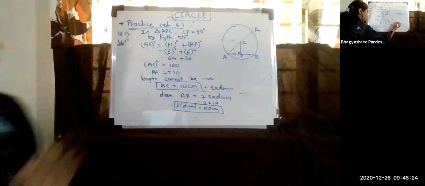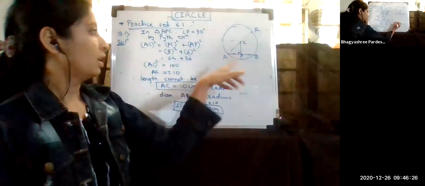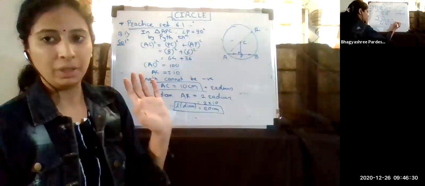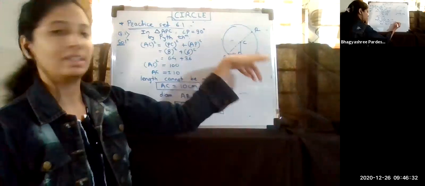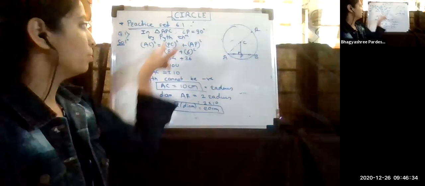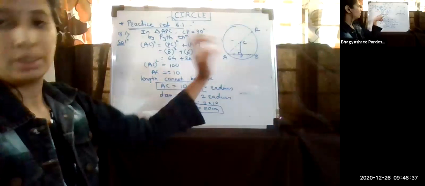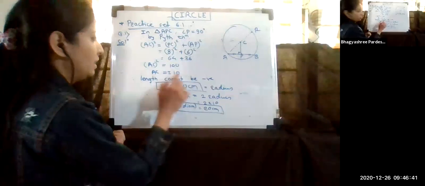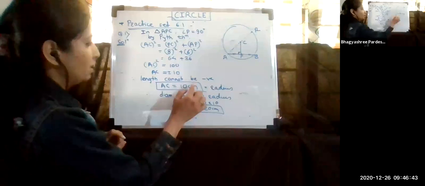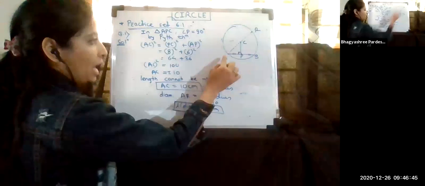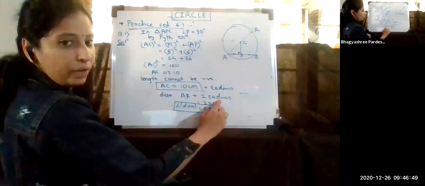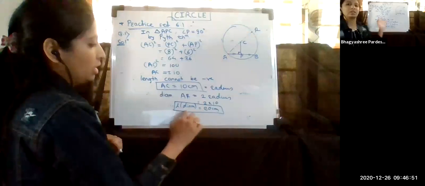I'm repeating one more time here. Quickly, we are given the length of the chord, and we are given CP, the perpendicular distance. So in this triangle, use the Pythagoras theorem. Since P is 90 degree, using the Pythagoras theorem we get the measurement of AC, which is equal to 10 centimeter. We require the diameter, that is AR, and diameter is always double the radius. So the diameter is equal to 20 centimeter. So this type of question is asked.